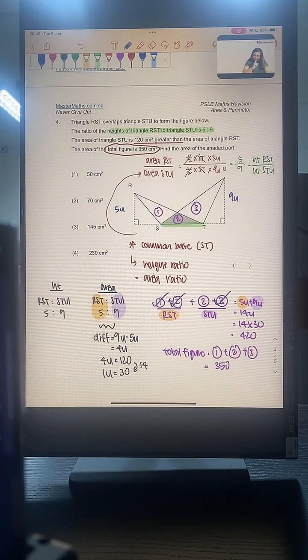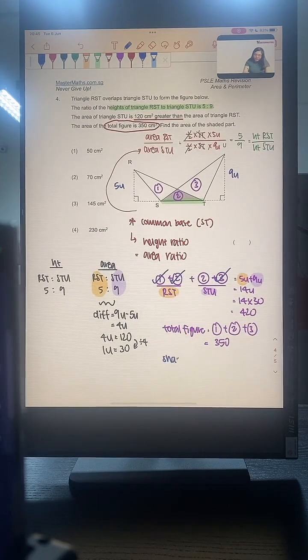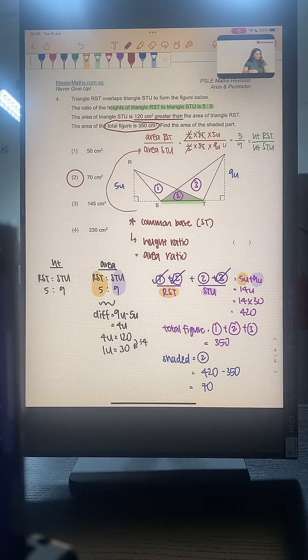So to find out number 2, the shaded part is number 2. This is going to be 420 minus 350, to give us 70. So the correct answer is option number 2. Okay, the correct answer is option number 2. Alright, do we understand this now? All good? How are we doing so far? Fantastic! Those of you who got right, Khan, well done. Shawati, excellent job. Great.